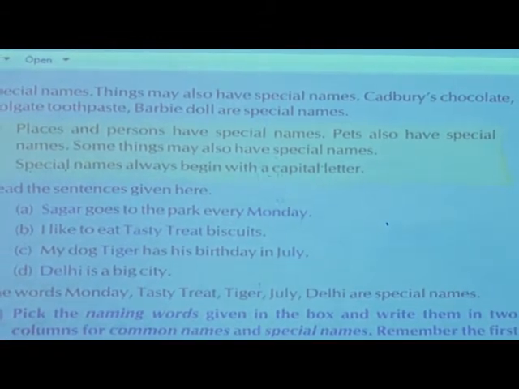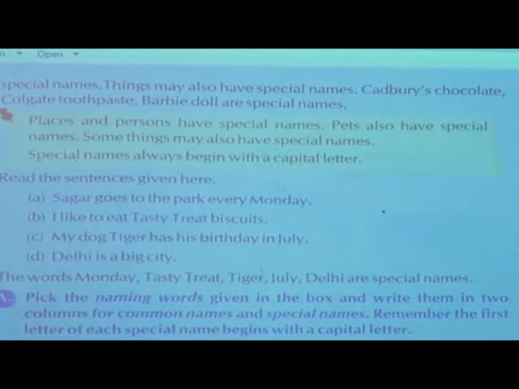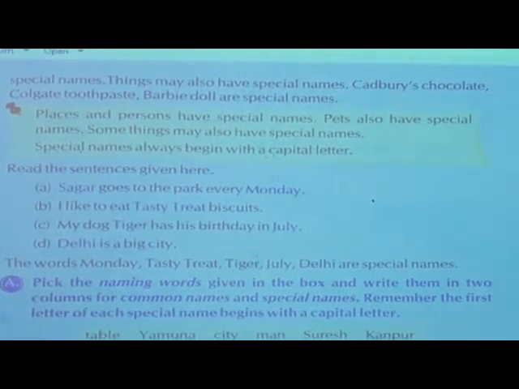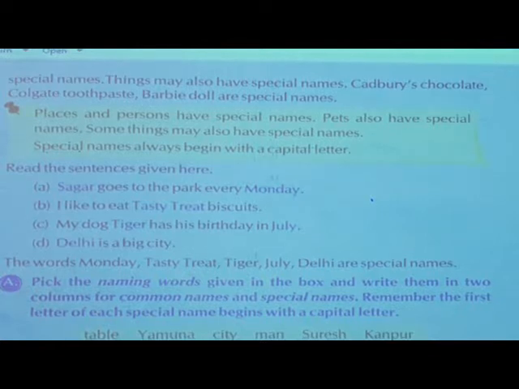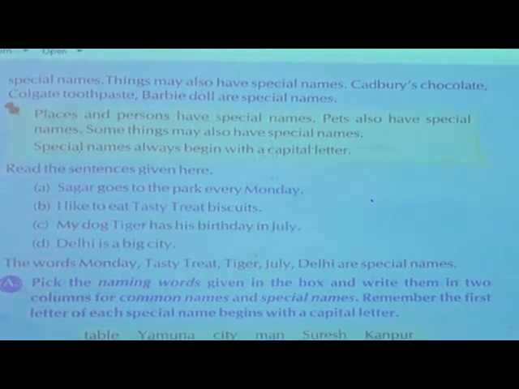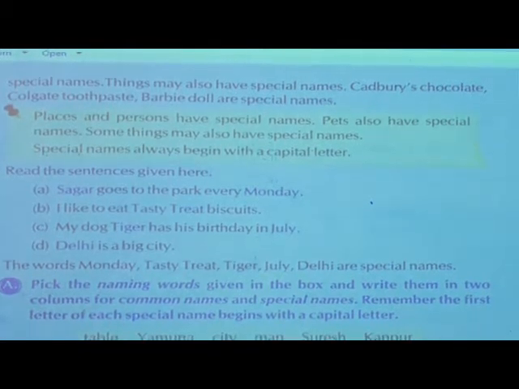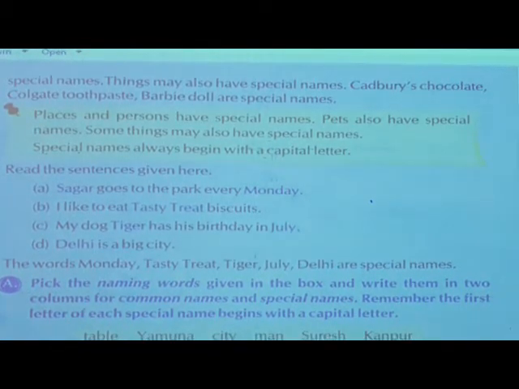Then Barbie dolls are also special. Dolls are there. Small doll, big doll. Some dolls are made of wood, then some are of plastic. For them different names are given, so we can identify that doll. This is a Barbie. This is a wooden one. In this way you can identify.